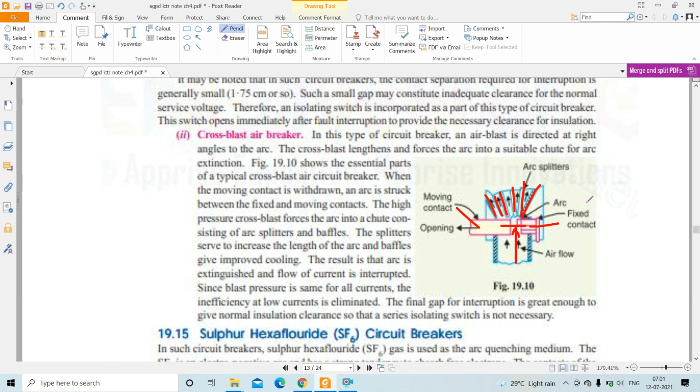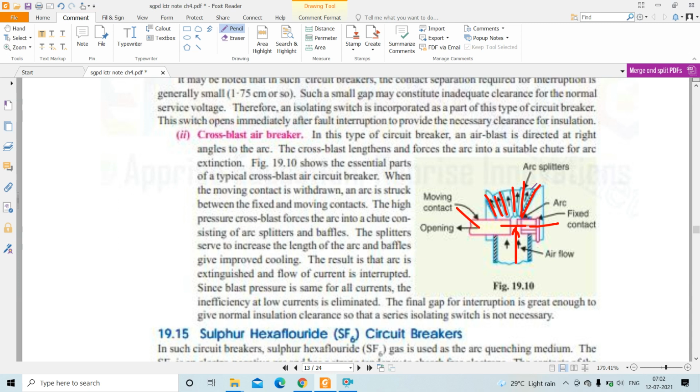So when the air is blasted at right angle to the arc path, the arc is forced to flow through this chute. In this chute there are baffles and splitters. The arc splitters lengthen the arc, and the baffles present here cool the arc.